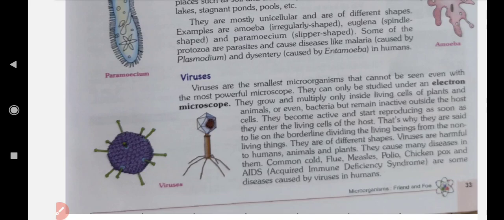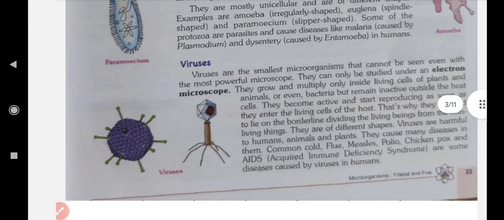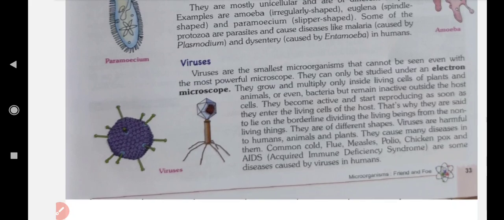They grow and multiply only inside living cells of plants and animals, or even bacteria, but remain inactive outside the host cell. So they are active inside the host cell. They become active and start reproducing as soon as they enter the living cells of the host. That's why they are said to lie on the borderline dividing the living beings from the non-living things. They are of different shapes.